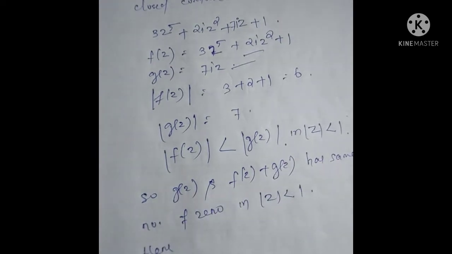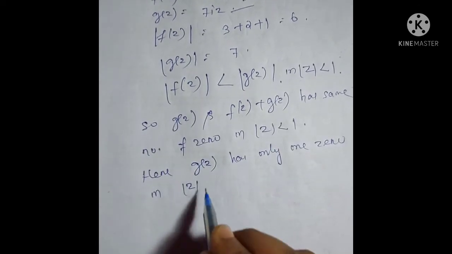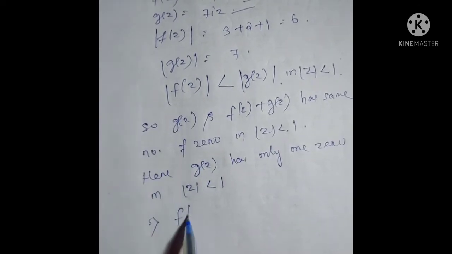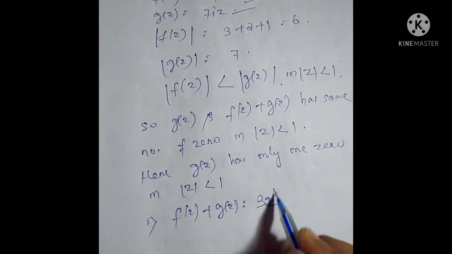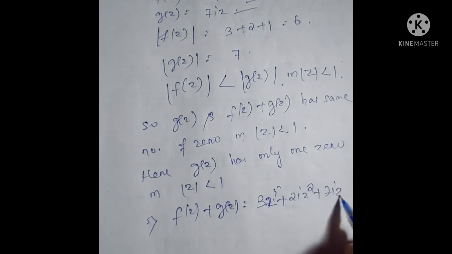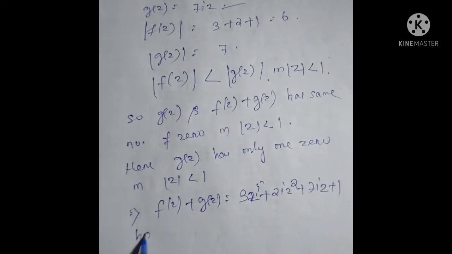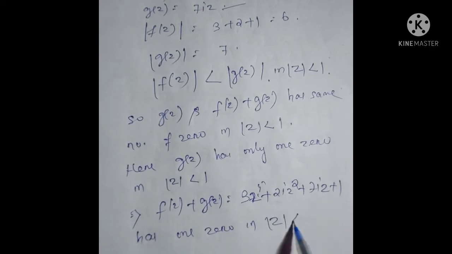Here g(z) has only 1 zero in |z| < 1. So this implies that f(z) + g(z), which is equal to 3z^5 + 2iz^2 + 7iz + 1, has 1 zero in |z| < 1.